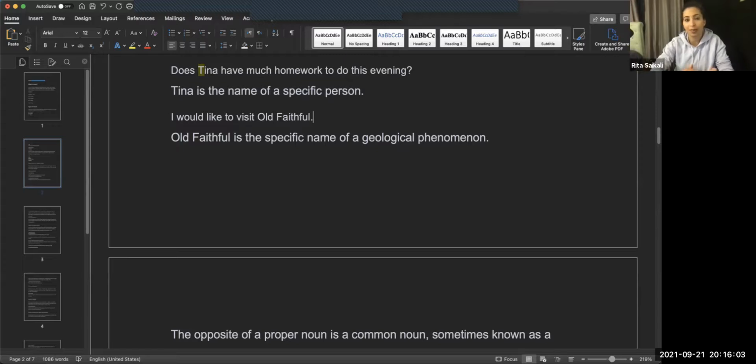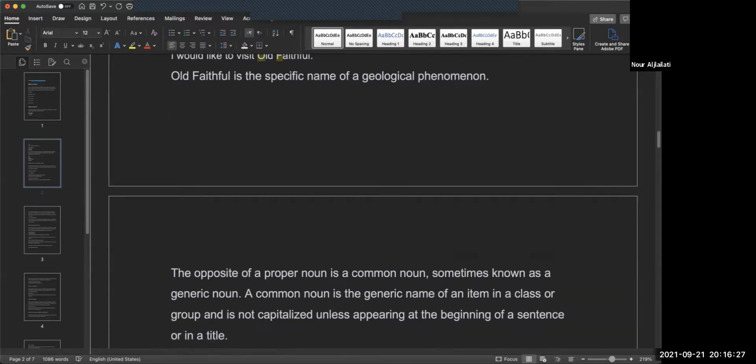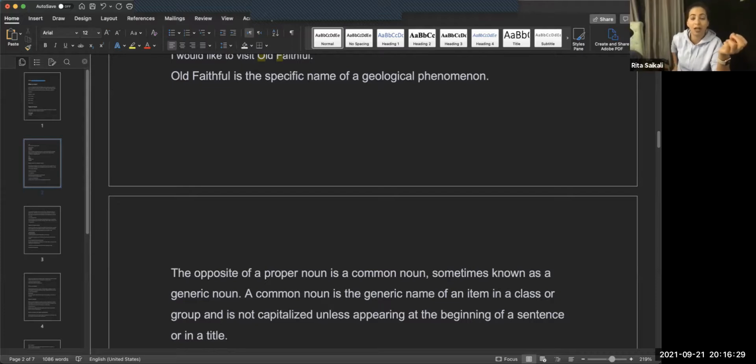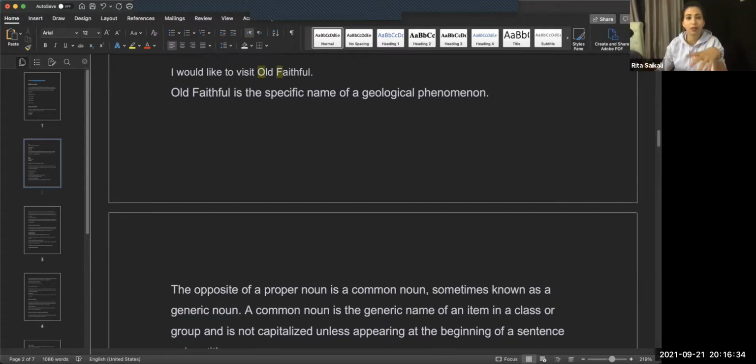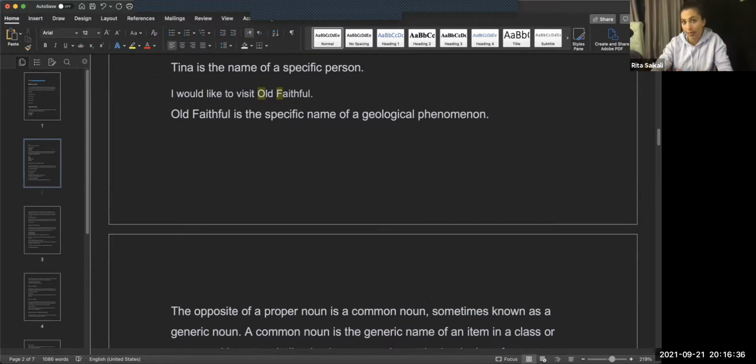Okay, so in this case, you can see that even though they're normally adjectives, in this sentence it's written with a capital for both of them. Then you can say, even though you don't know it, that's probably a proper noun. Does that make sense? Okay, so like we said, Old Faithful is a specific name of a geological phenomenon. And proper nouns are not as common as common nouns.